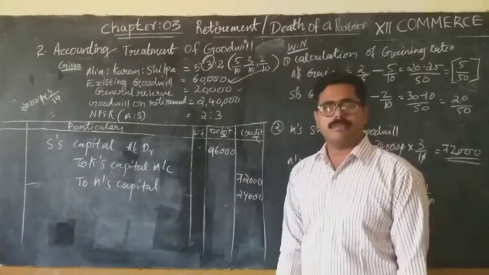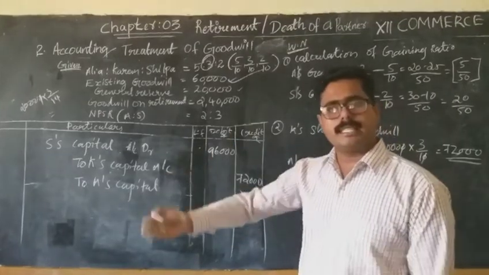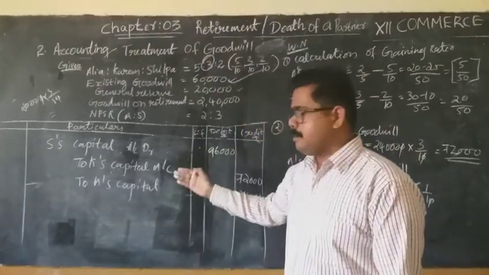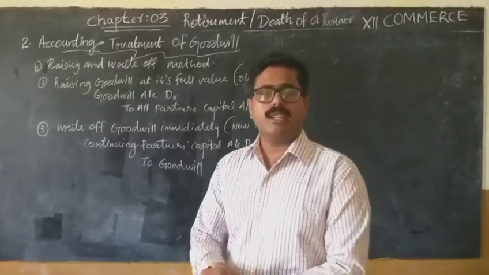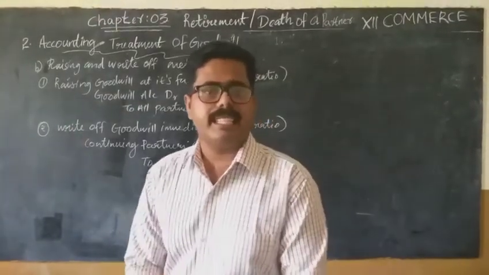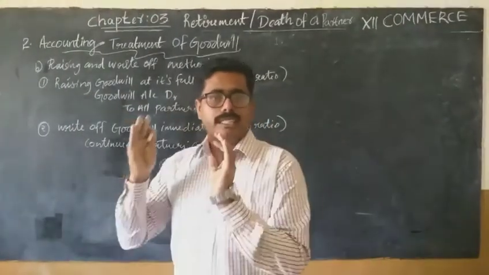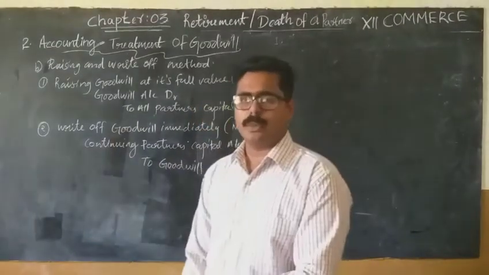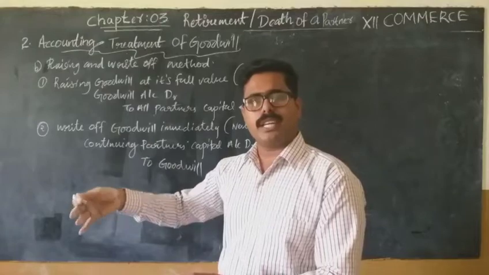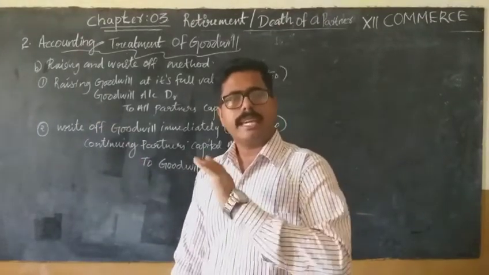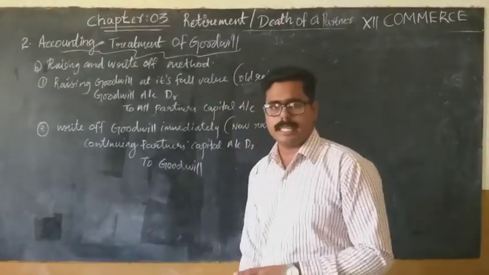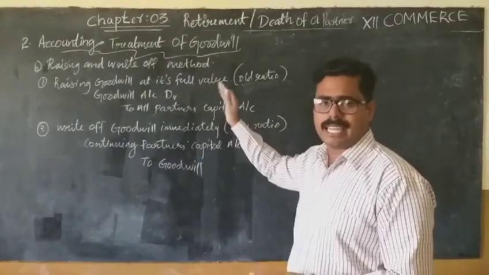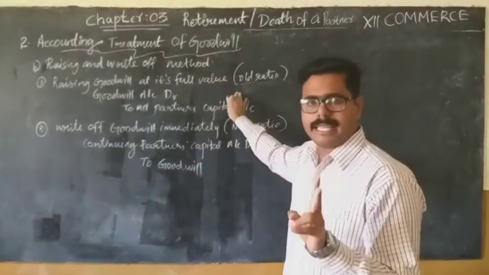What is the narration for this? Being goodwill adjusted among the partners. So our next method of treating goodwill is the raising and write-off method. This method can be used only if it is specifically given in the question. Else what can you follow? You can adjust the goodwill through the capital or current accounts of partners. Understand? So under the raising and write-off method, two journal entries are passed.